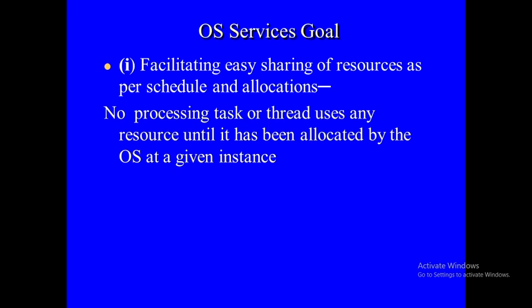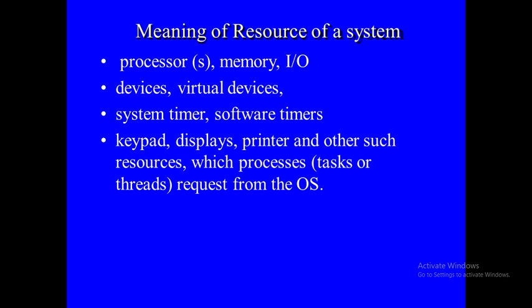These all are the resources which processes request from the OS. The processes are going to be requesting these resources from the OS. The OS is responsible for allocating these resources to the processes for the execution. No processing task or thread uses any resources until it has been allocated by the OS at a given instance. This is about the first service of the OS.